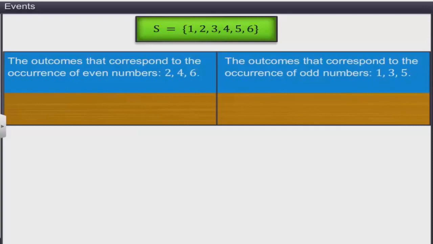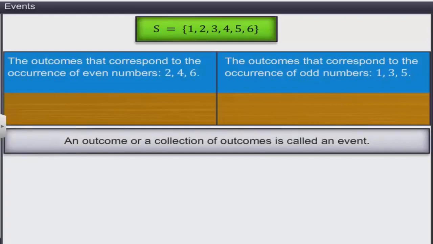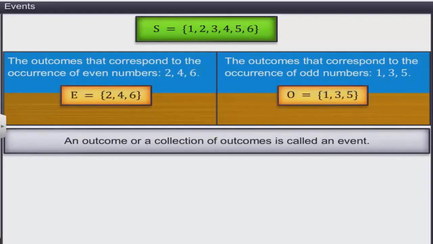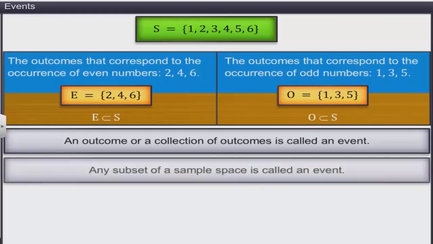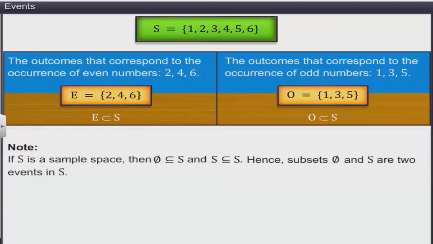Such outcomes are called events. Therefore, an outcome or a collection of outcomes is called an event. Let's denote the events by E and O. Here, we notice that sets E and O are the subsets of set S. In other words, any subset of a sample space is called an event. If S is a sample space, then the null set and S are the proper subsets of S. Hence, the subsets are two events in S.